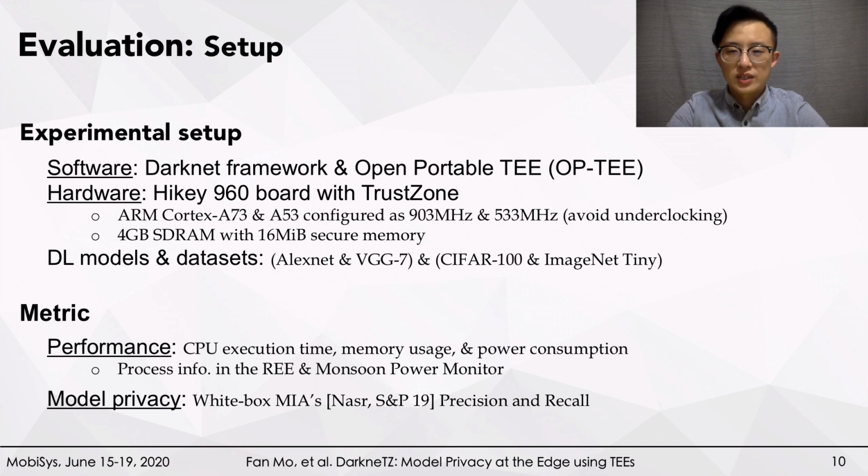In terms of metrics, we used CPU execution time, memory usage, and power consumption to measure the system performance. We collect this information mainly based on process information in the REE and one Monsoon power monitor. Besides, we used a state-of-the-art white-box MIA to attack the model and used the standard precision and recall as the metrics of model privacy.